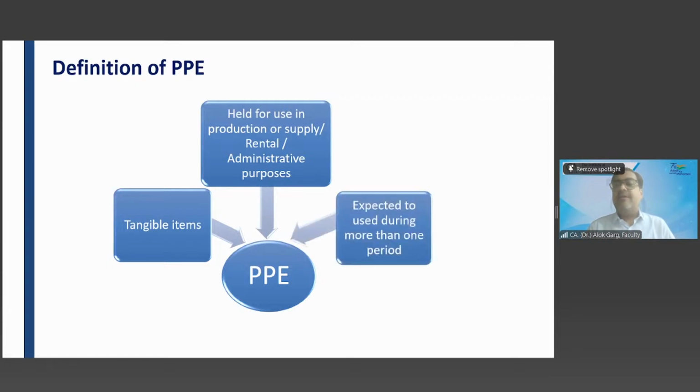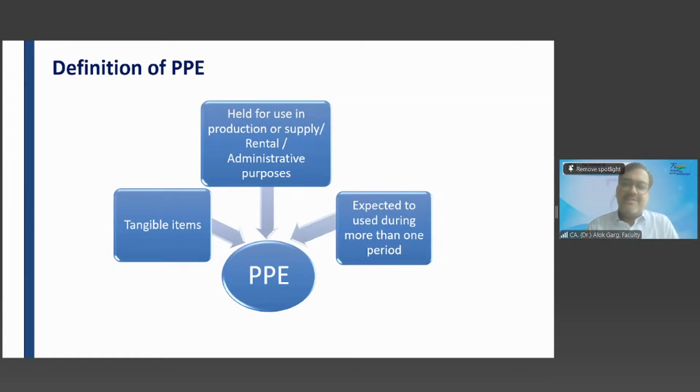And it is expected to be used during more than one period, which is more than 12 months. If these three conditions are satisfied, you can say that the item is property, plant and equipment. Friends, there is an exception to this. There is an exception to the rent portion. What is that exception? Can anyone tell me? Land and building given for rental comes under investment property, not under PPE.